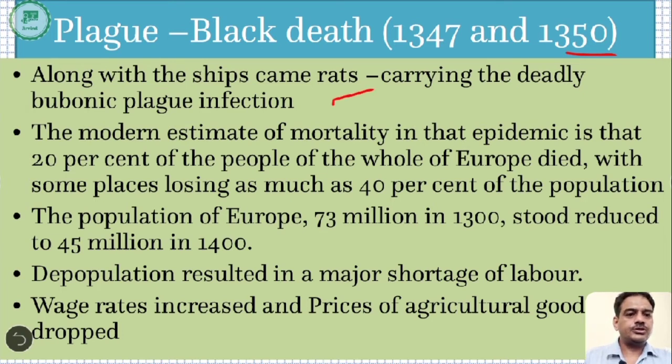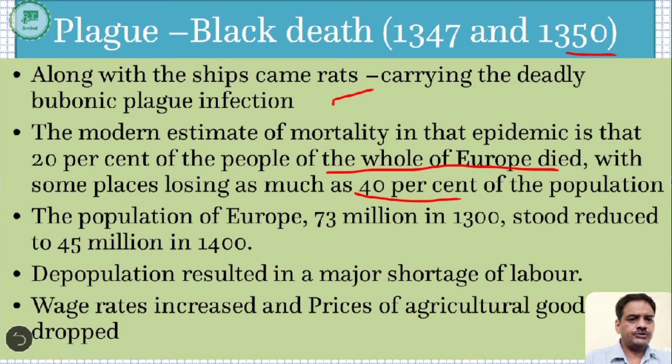The modern estimate of mortality in the epidemic is that 20% of the people of Europe died, meaning 20% of Europe's total population died due to this epidemic, and at some places the death toll was quite high, up to 40% of the total population. So a large number of people started dying because of this bubonic plague.